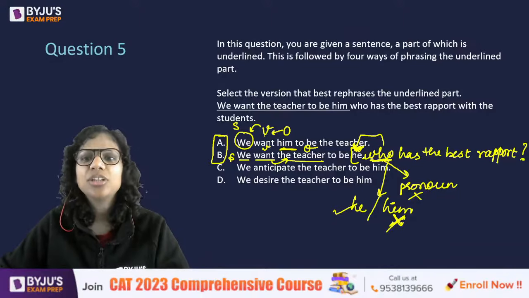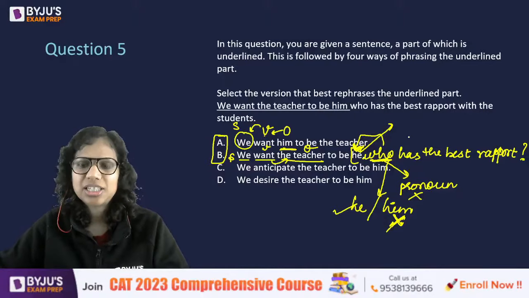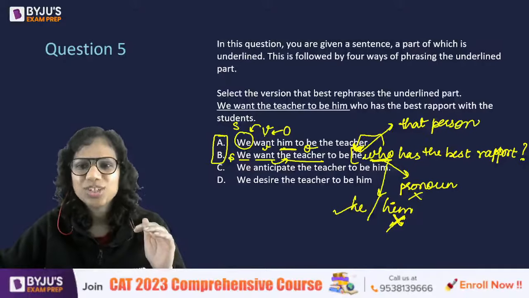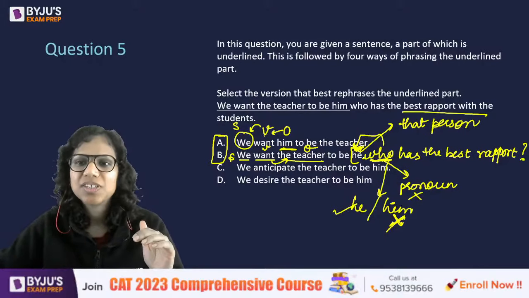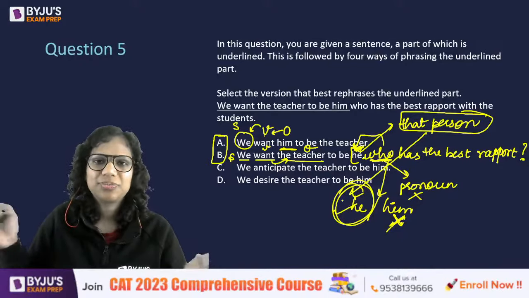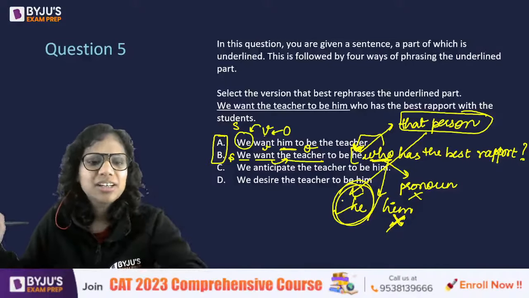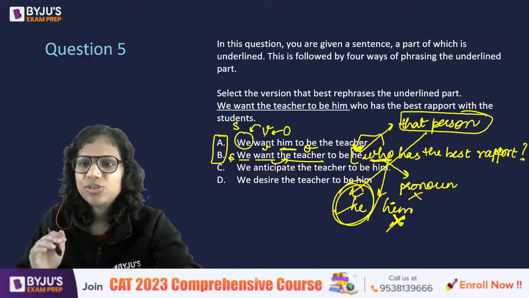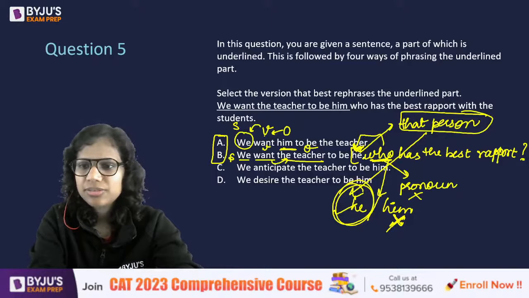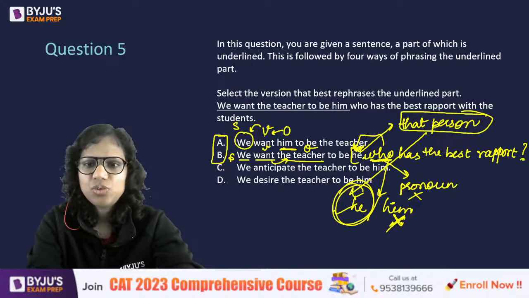right? So we want the teacher to be, let's replace this he with the name of a person, let's say, or with, let's say, that person. Then I think there's no confusion, isn't it? We want the teacher to be that person. So he just refers to that person here. Okay? All right. Make sense to everyone? Clear? Okay, I'm assuming it is.